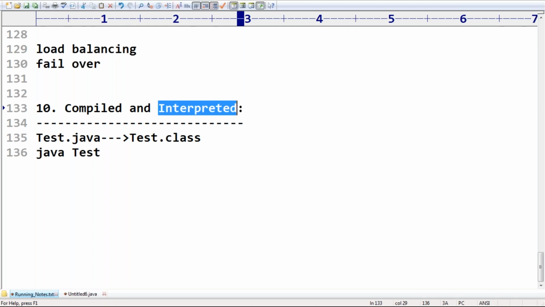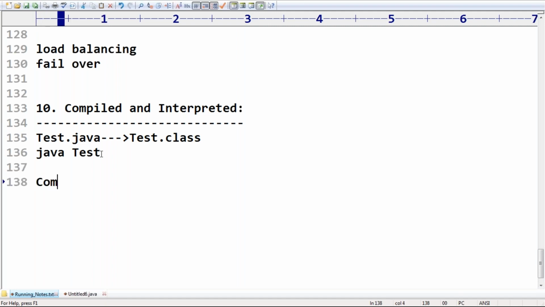Adnan Khan is asking, is the interpreter the JVM or not? What answer can you give? Inside the JVM, there is an interpreter, which is responsible for interpreting and executing our machine code. Adnan Khan, the interpreter is not the JVM. Inside the JVM, the interpreter is there. It is a part of the JVM. Clear, right?